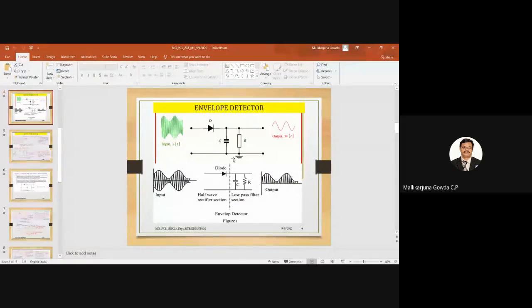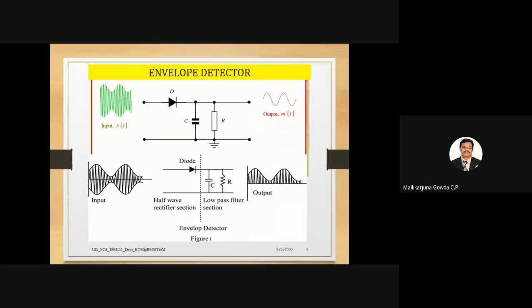Do you think this circuit is new for you? It is the half wave rectifier with filter circuit only. The only difference is that I am not feeding input from the transformer. I am feeding input from the signal generator, assuming the AM signal is generated by it. We have seen the signal generator in the laboratory, right?